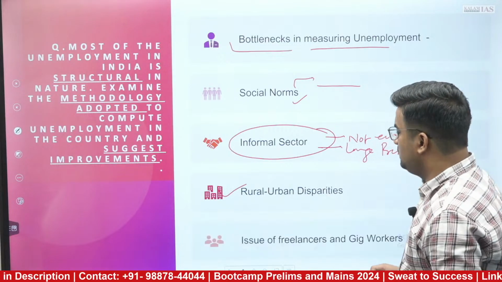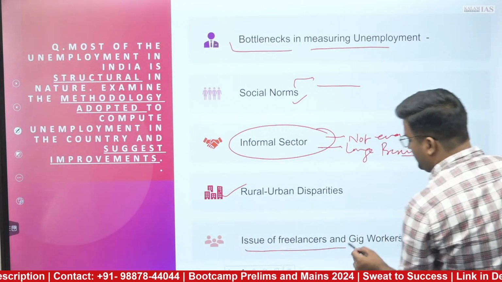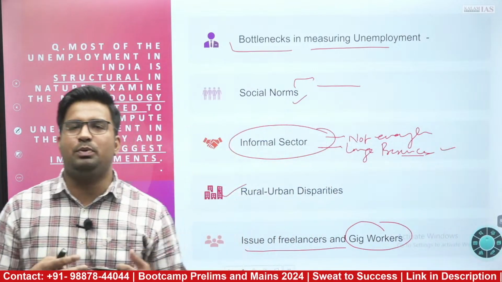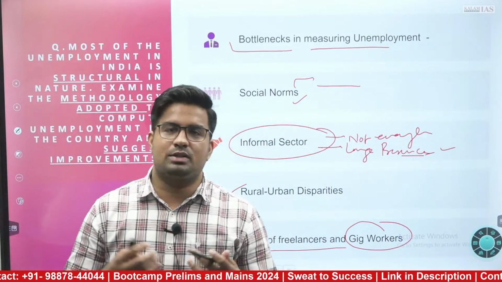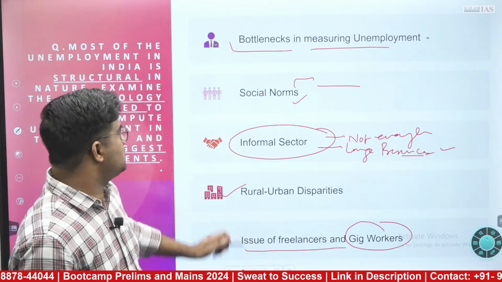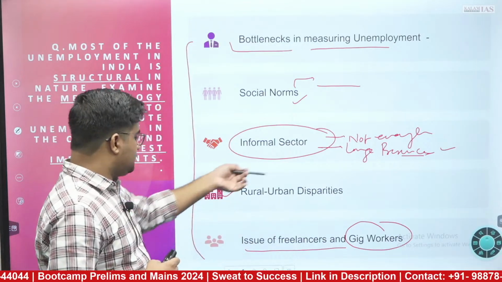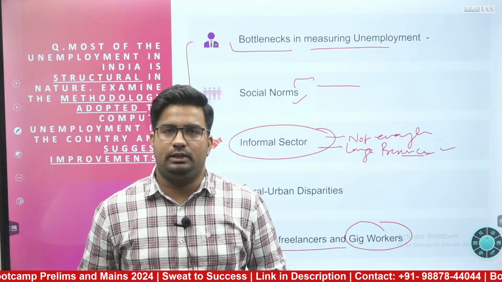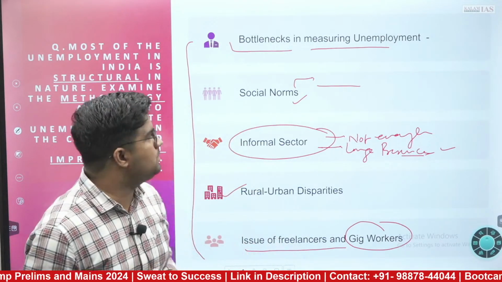Furthermore, we can talk about the issue of freelancers and gig workers. What is the status of work with these people? We are not able to assess because there are not accurate data with us. So these are certain things which you can mention with certain pointers which I have just told you that you can write. These were certain problems.